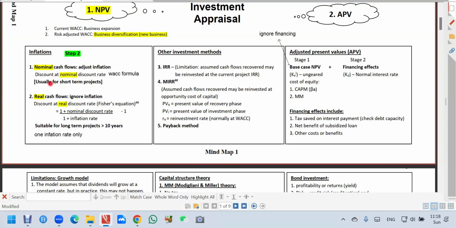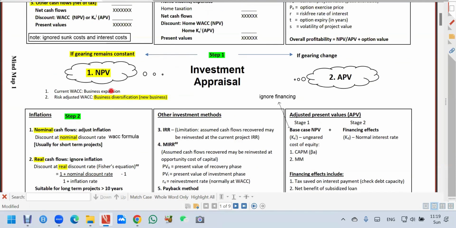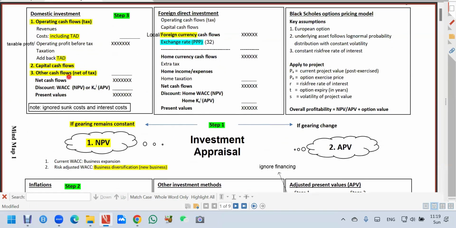But both of this one here, I go through with you. Okay? So that is step number 2. So whenever you do NPV question or investment question, check that is NPV method, check on your inflation, and then lastly, you also have to handle taxation and format your cash flow. Format your cash flow. That is step number 3.